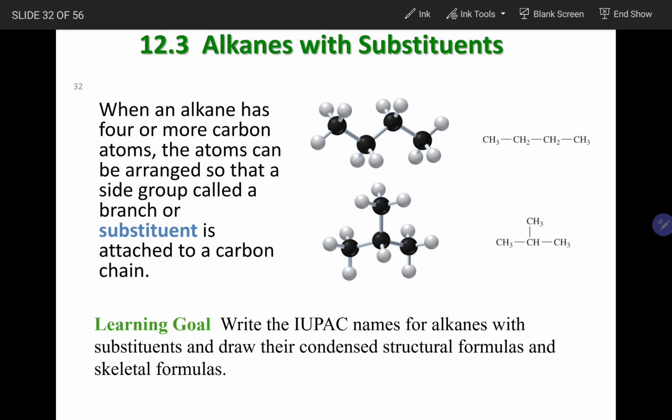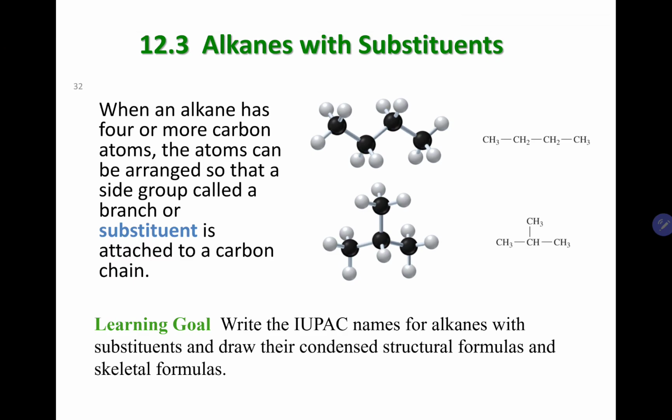So here's the thing, it might change the way that you look at it. You might consider that this could be your primary chain. Why? Because they are connected in a straight chain manner, right? So this is a continuous chain. The keyword is continuous. Find a continuous carbon chain. Anything that is not included in that continuous chain, like this CH3 group, that is a branch, or we call it a substituent.